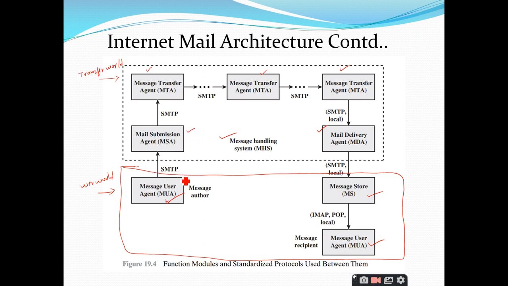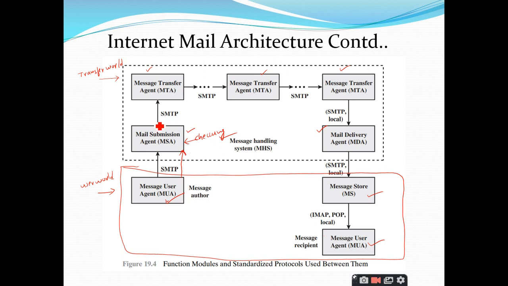So here the sender will be submitting the mail. In order to handle the messages sent by the sender, it will check whether it is in the correct email format or not. It will check whether the destination email address is correct or not. Every check will be done at this MSA, which is called the mail submission agent.